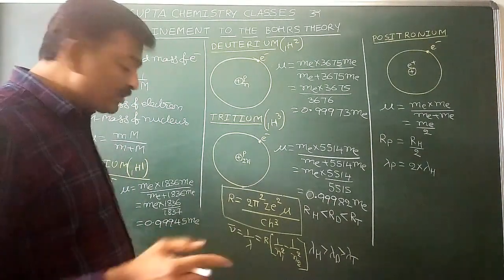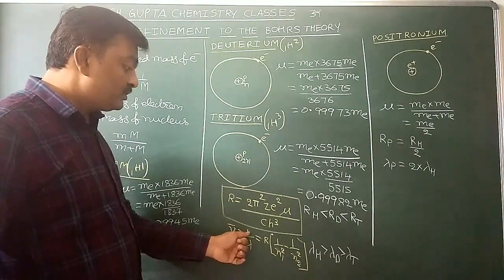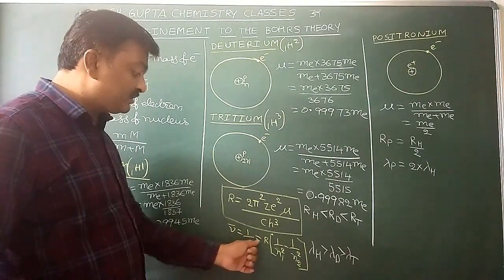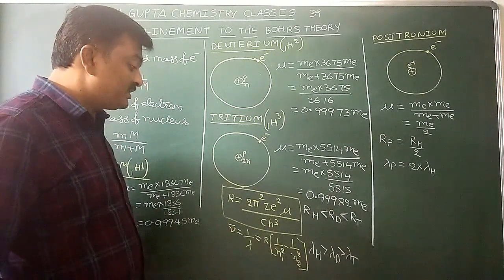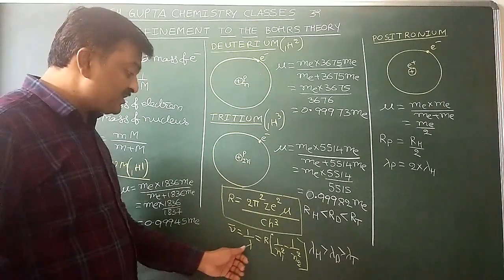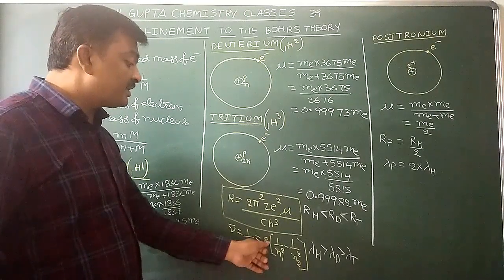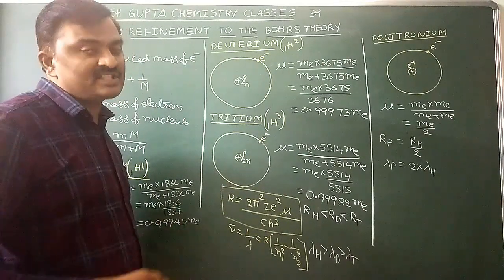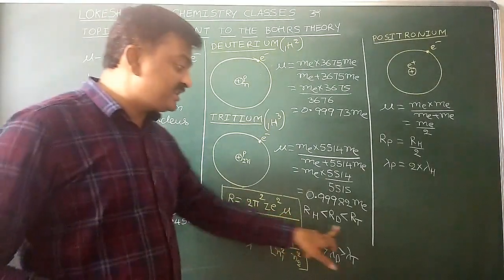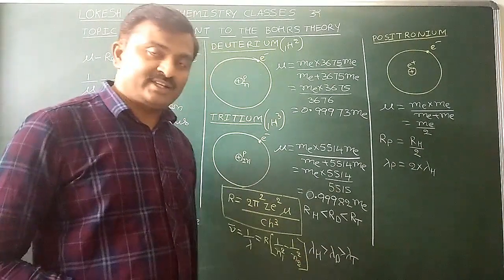Next, now come to the spectral lines. Wave number of the spectral line, equal to 1 by wavelength, equals Rydberg constant into 1 by n1 square minus 1 by n2 square. From this we can say that wavelength of the spectral line and the Rydberg's constant are inversely proportional to each other. Now Rydberg's constant order is in this order, and wavelength order is in this way.